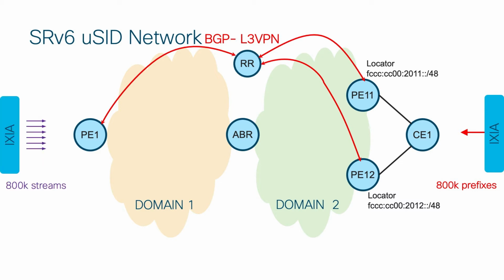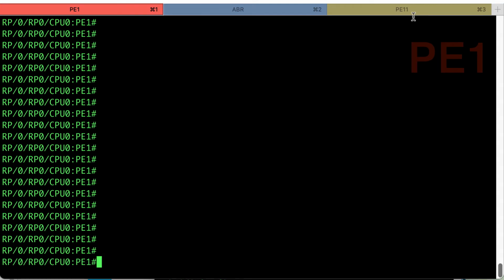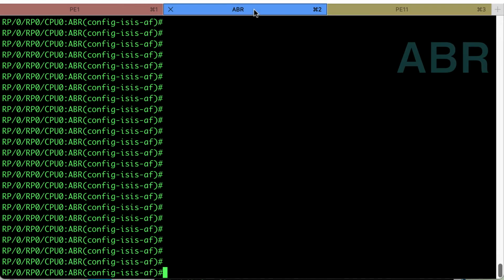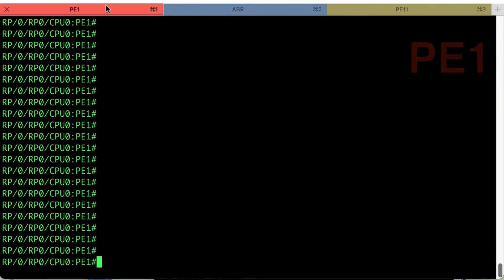And same IXIA feeds 800,000 streams of traffic to ingress PE. IXIA will be used to measure convergence times in case of failure. Obviously, there are few more routers in each domain, but these are not important for our demonstration. Here is a terminal window for all important routers for the demonstration.